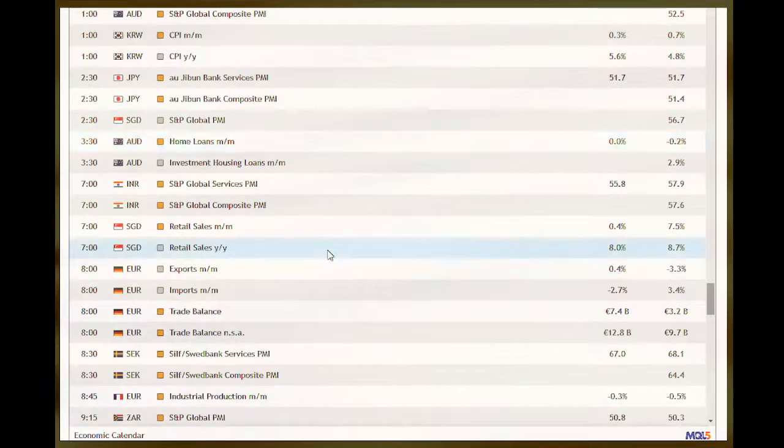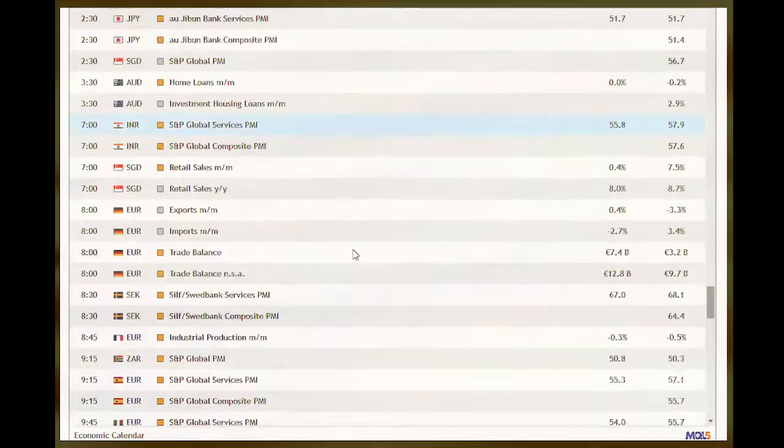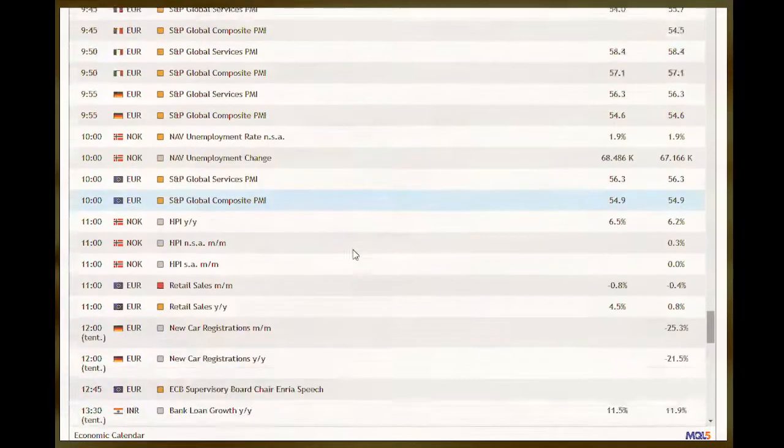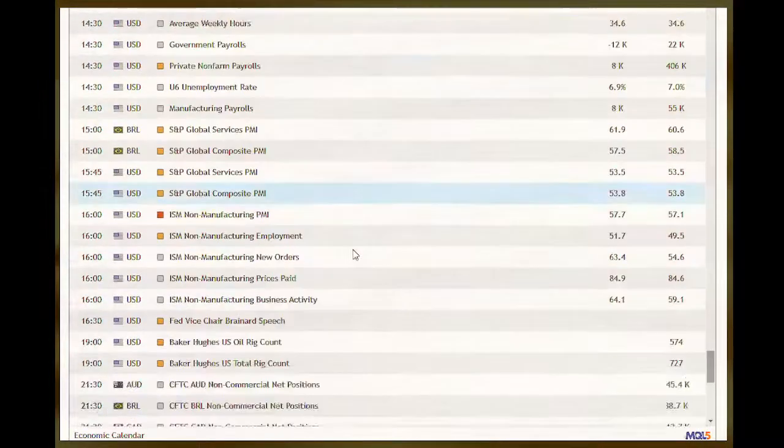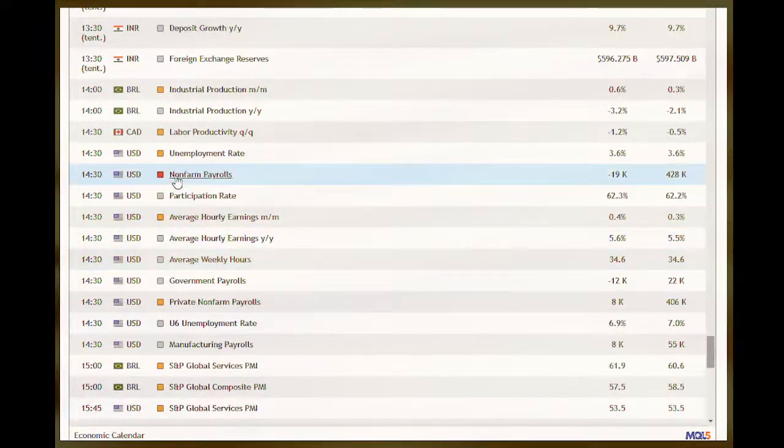And then on Friday, this is the first Friday of June, so we know we are going to have NFP. At 2:30 we've got the US NFP. We will not have the CAD employment event this Friday; it's probably going to be next Friday. So this Friday we only have NFP at 2:30. Ladies and gentlemen, these are the events for the week. Quite a few events for this week, but nonetheless it's okay. We're going to go over to the charts right now.